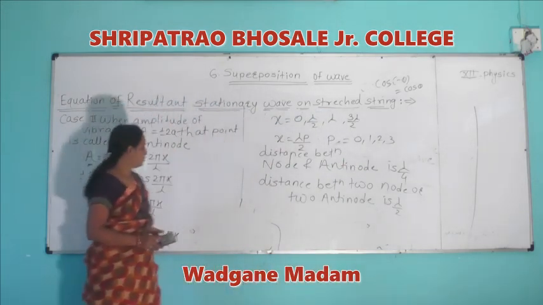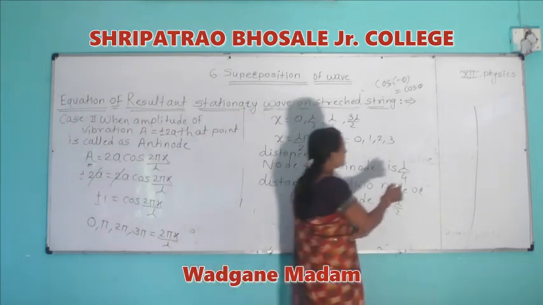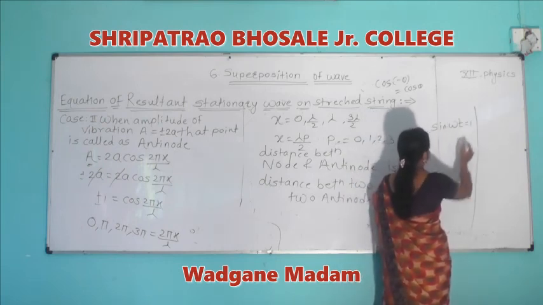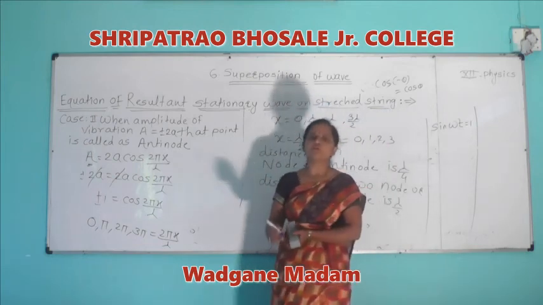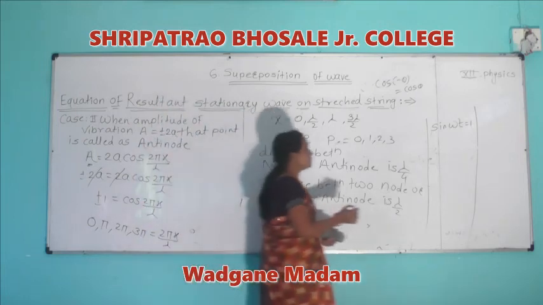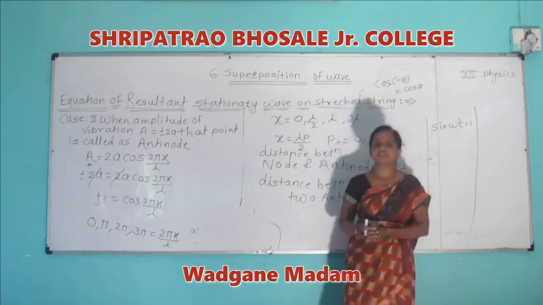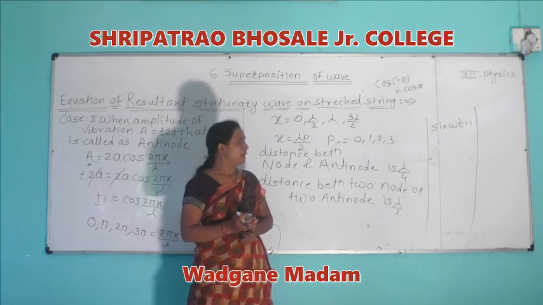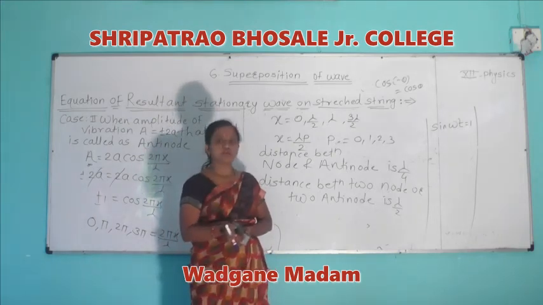When sin omega t is equal to 1 and cos kx is positive, all the particles for which cos kx is positive have maximum displacement in a positive direction.